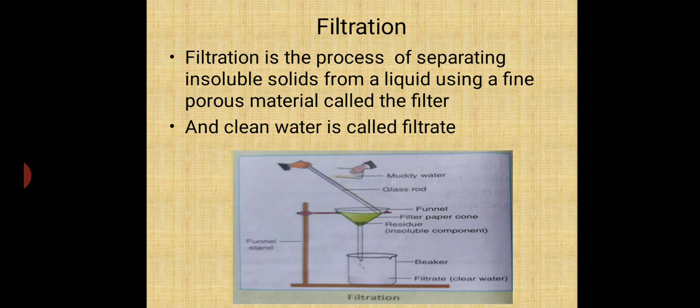You will see that the water goes down and the chalk powder, that residue, remains on the filter paper. What remains on the porous material is called the residue, and the clean water is called the filtrate. The water collected in the beaker below is called the filtrate. So filtration is another method of separating a solid from a liquid. Which method is used depends upon the type of mixture.